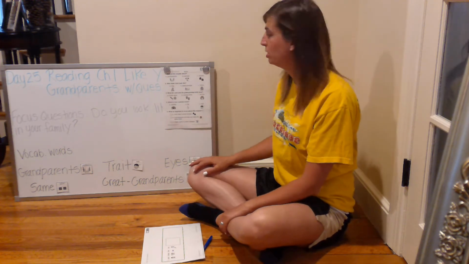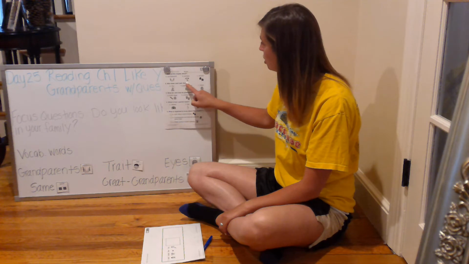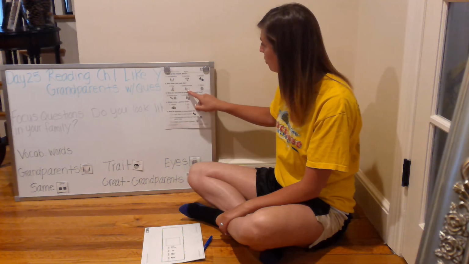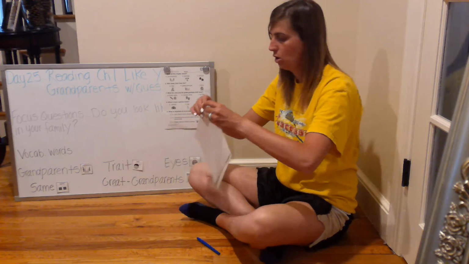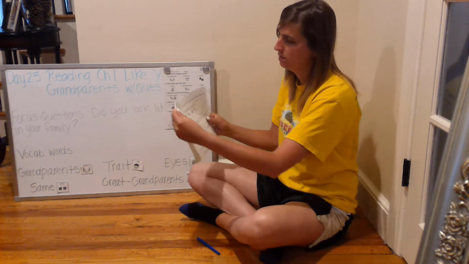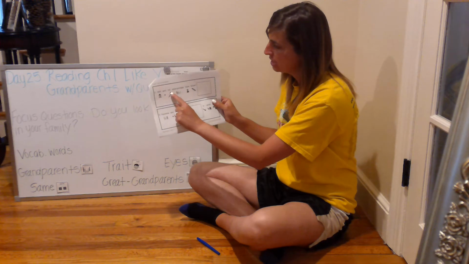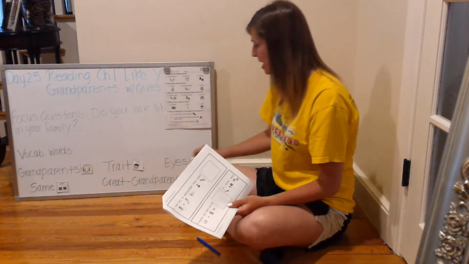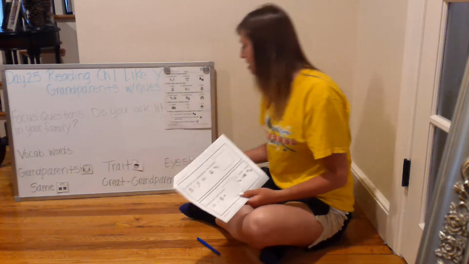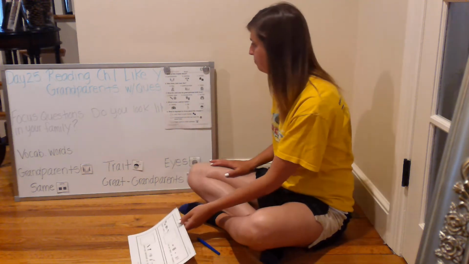Question number 2 on the multiple choice. Who does Josh look like? Dog, great-grandpa, or Claire? Question number 2 on the fill-in. Josh and his great-grandpa have brown blank. Grandparents, trait, eyes, same, or great-grandpa.